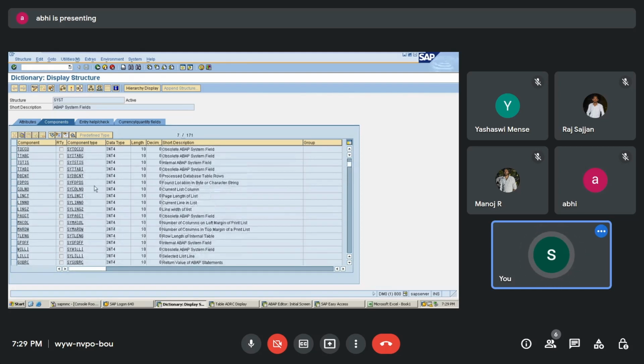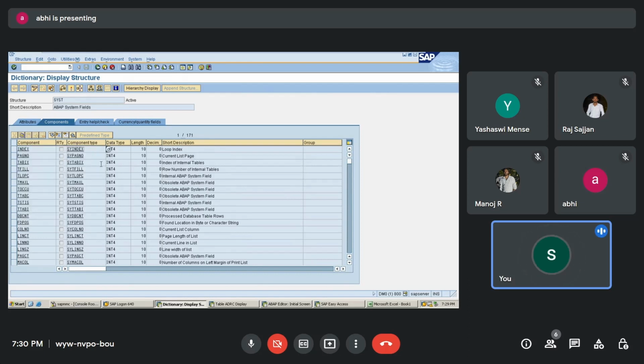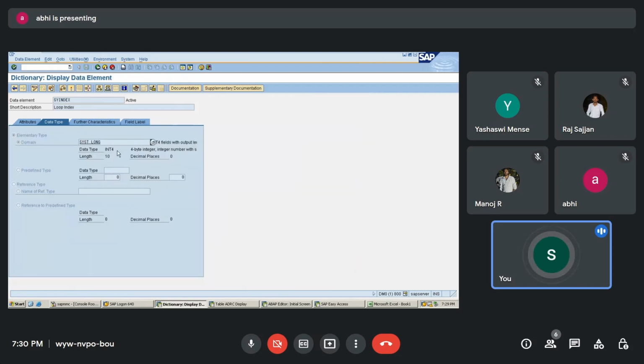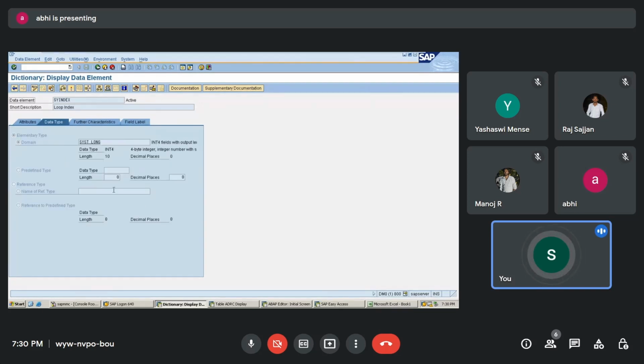Or you can click here on search help, and look at the structure, the interface, or more information. You can also double click on this to get the information, like further characteristics, fields, and attributes.